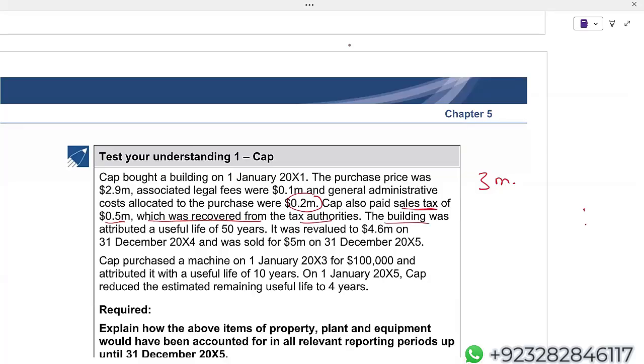The building was attributed a useful life of 50 years. It was revalued at 4.6 million on December X4 and sold for 5 million on December X5. Now listen. After how many years have we revalued? Can I say after 4 years? Because we bought it on January X1, so complete X1, X2, X3, X4.